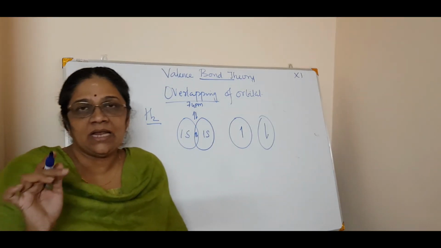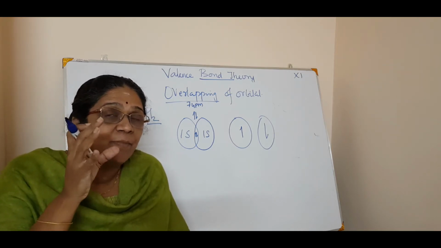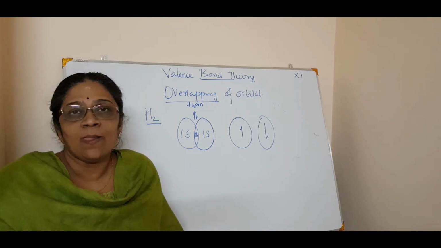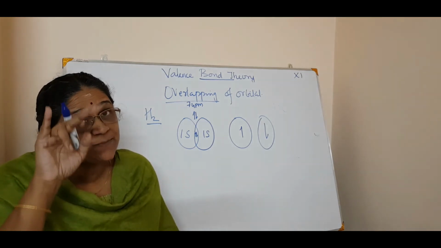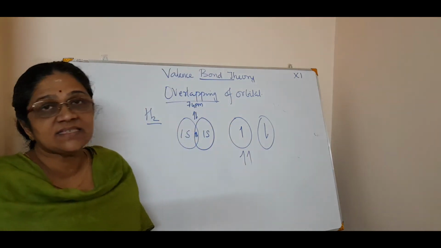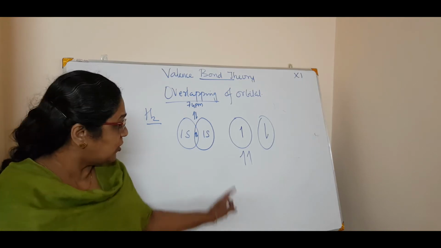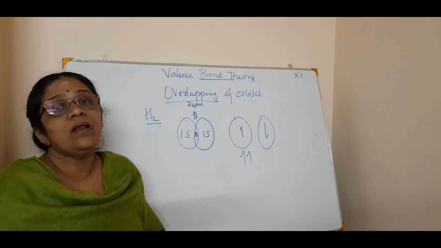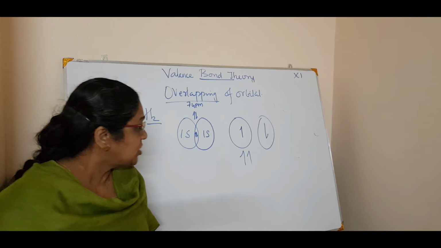Then only an electron pair. So overlapping. At the place of overlapping, what happens? Pairing of electrons happens, and you know whenever the electron pairs, it pairs with the opposite spin in the valence shell. See, if two spins come like this and join together, you can't have a bond. Definitely not. So, opposite spins come into it, and then only it will be a true chemical bond. Correct? So, opposite spin comes.